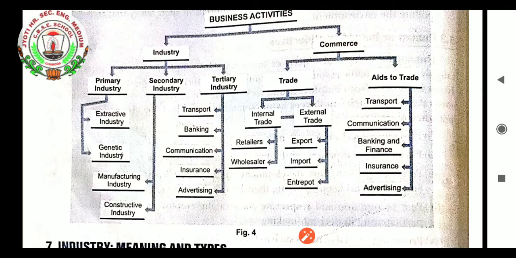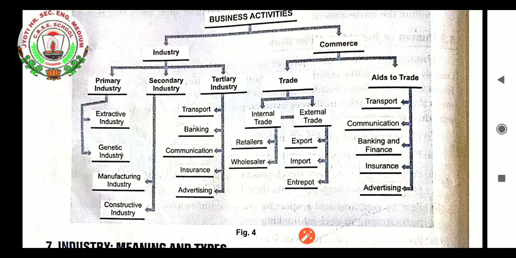In the same way, commerce has been classified into two, that is trade and aids to trade. Trade has been classified into two: internal trade, external trade. Internal trades are of two types: retailers, wholesalers. Whereas external trade is of three types: export, import and entrepôts. In the second section of commerce, it comes to aids to trade. Again we can see the same things are there which were in the tertiary industry.